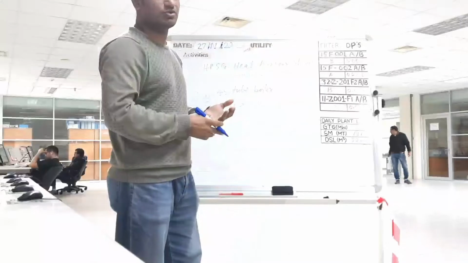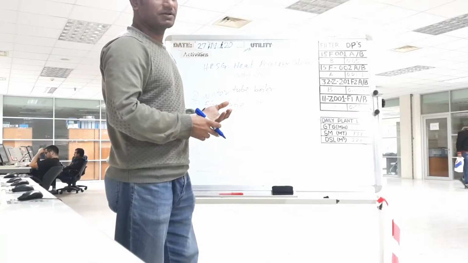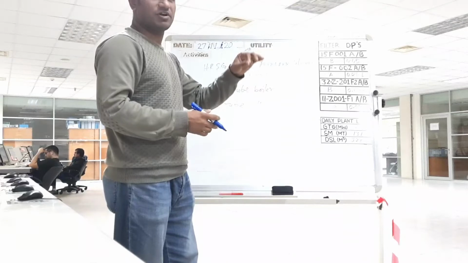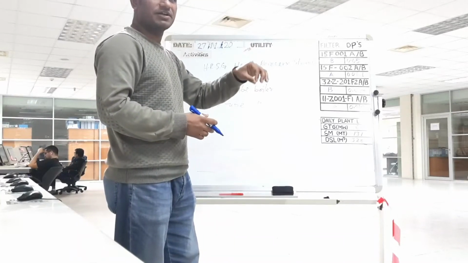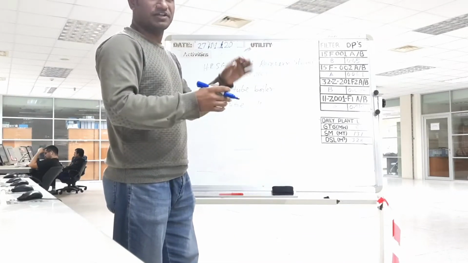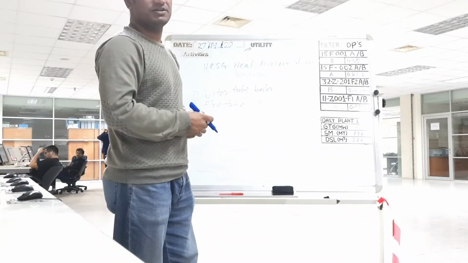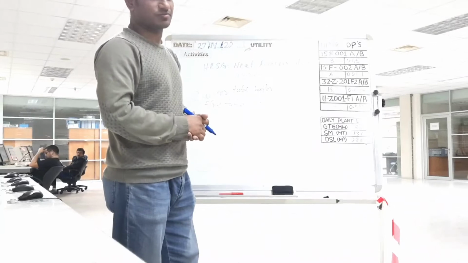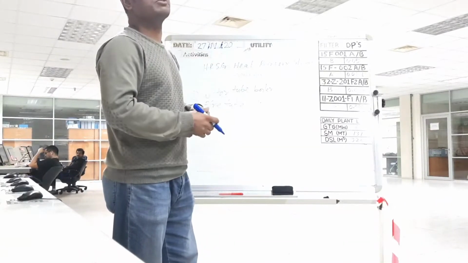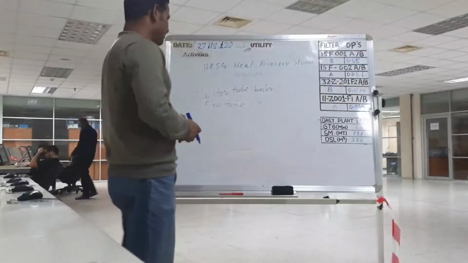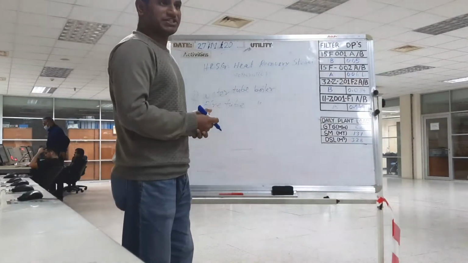So our boiler is which type of boiler? Water tube boiler. Good. So our boiler is water tube boiler. In which boiler water is inside of the tube, it's called water tube boiler. And in which boiler fire is inside of the tube, it's called fire tube boiler. So normally maximum boilers are water tube boilers. In small industry they are using fire tube boiler. So with the boiler we are producing steam.